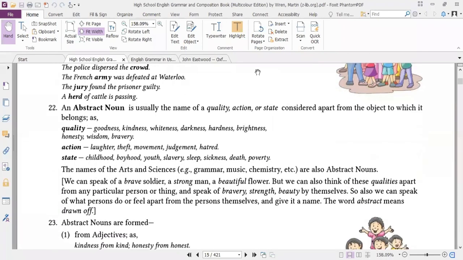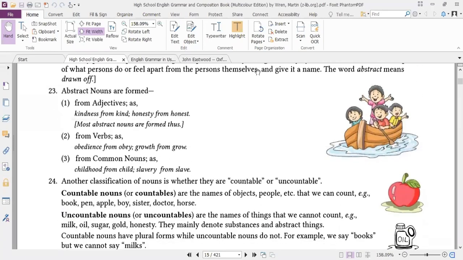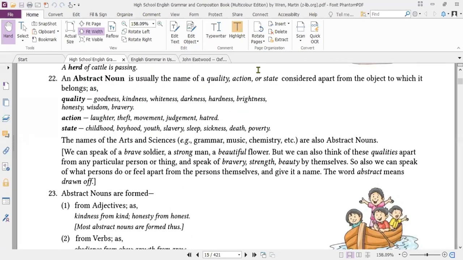The fourth one is abstract. Abstract nouns are names. Abstract goes against concrete, so first of all, let's see what concrete is. Concrete means something you could see, having a shape, something having a solid body. Such as the table that you are sitting before, the chair that you are sitting on, the mobile phone that you are handling, the headphone that you are using. These are things that can be touched, that can be felt.